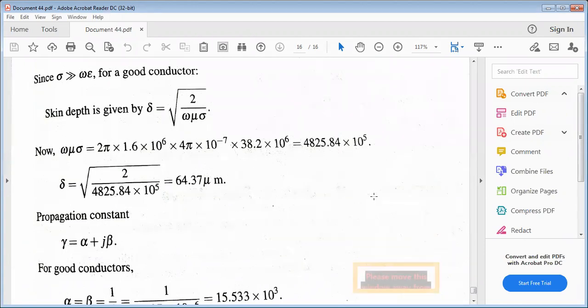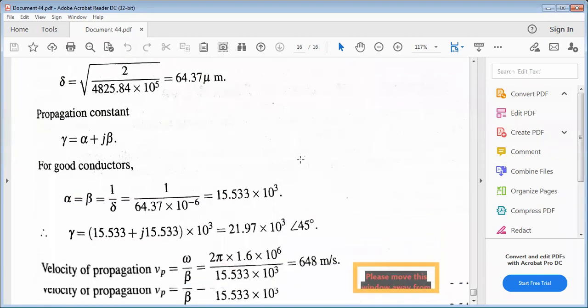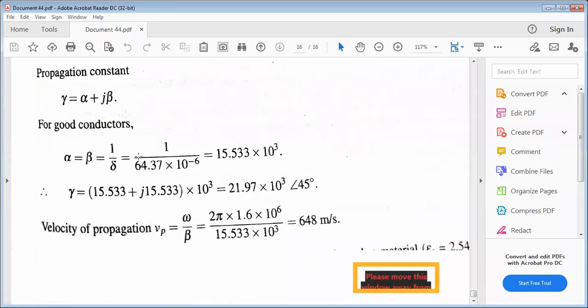The propagation constant gamma is alpha plus j beta. What are the alpha and beta values? According to the problem, they are the square root of omega mu sigma by 2. Just substitute and simplify. The velocity of propagation is omega by beta; just substitute the omega and beta values and we get 648 meters per second. That much velocity of propagation occurs in that medium.